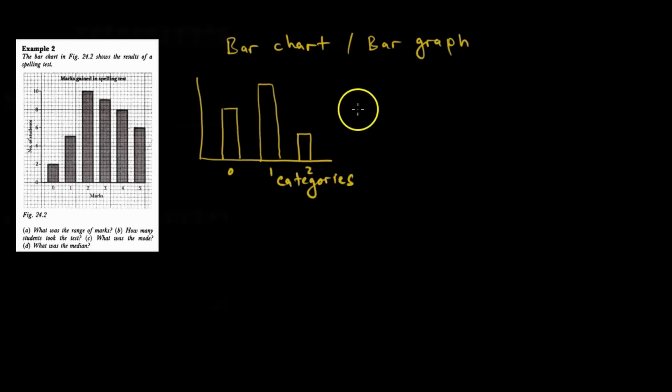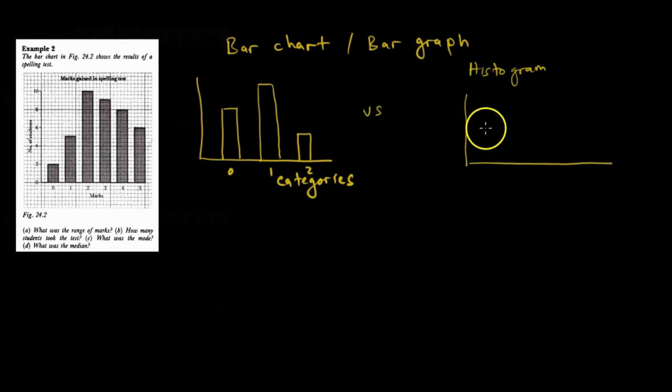Then when we talk about a histogram, the bars are joined together. So it's more like this. That's what a histogram is. And here we have what we call classes, because we say from 0 to 1, from 1 to 2, from 2 to 3, from 3 to 4.